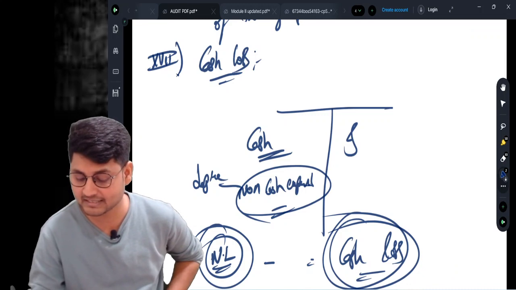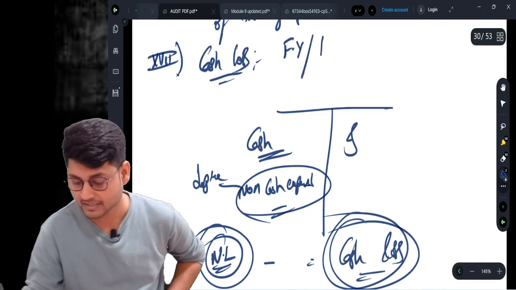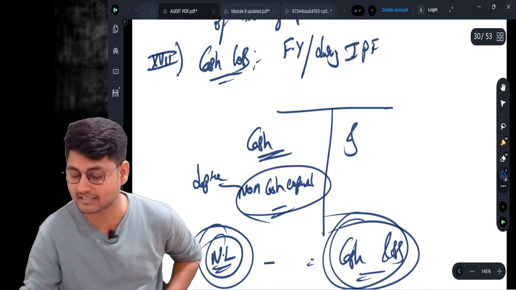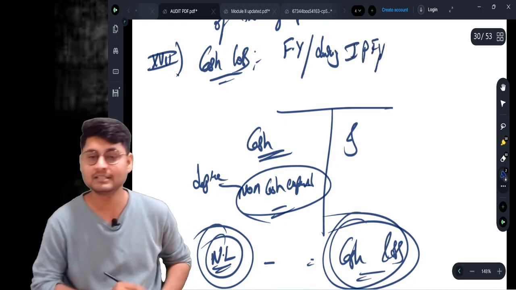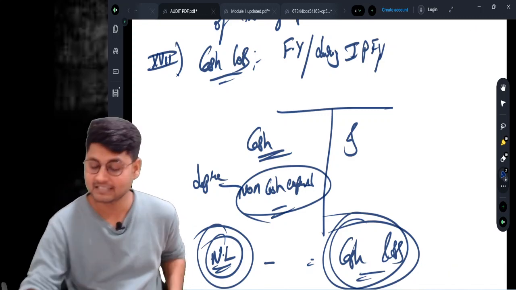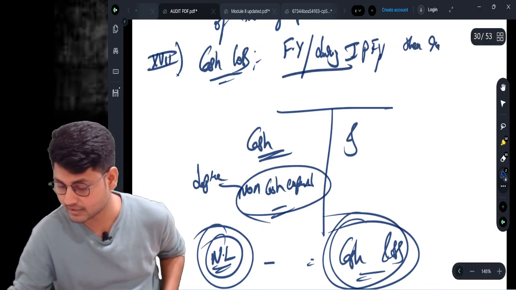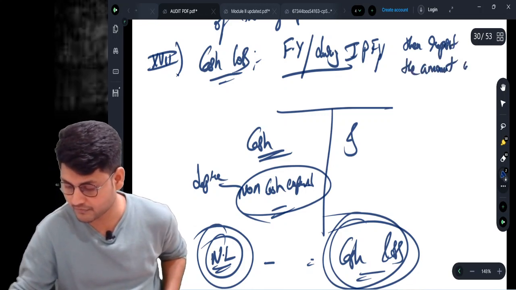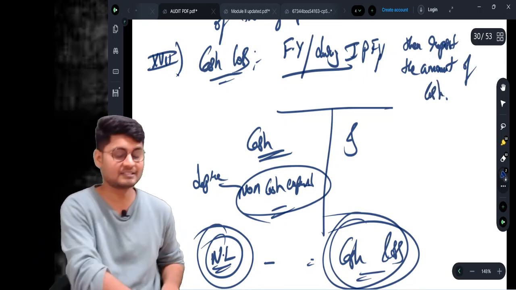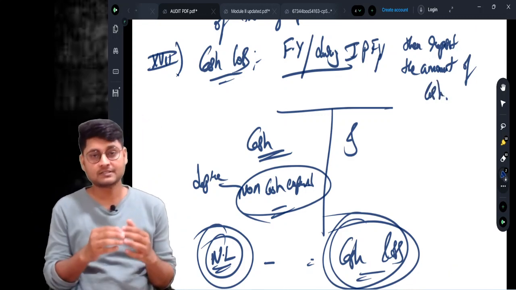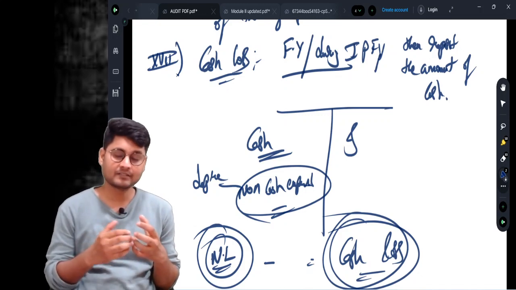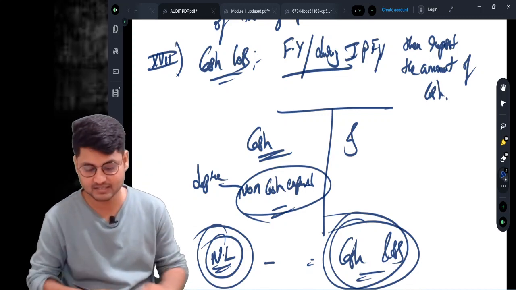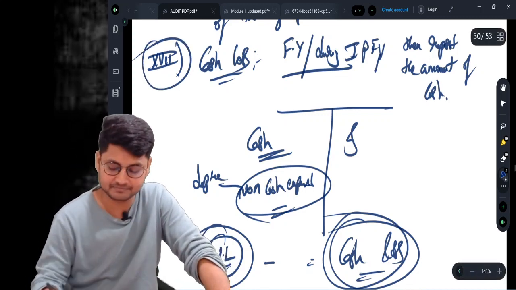So cash loss in the financial year or during the immediately preceding financial year, then report the amount of cash loss. What is cash loss? Cash loss is nothing but the loss which we get without considering non-cash expenditure. What is non-cash expenditure? It is depreciation. So this is clause number 17.